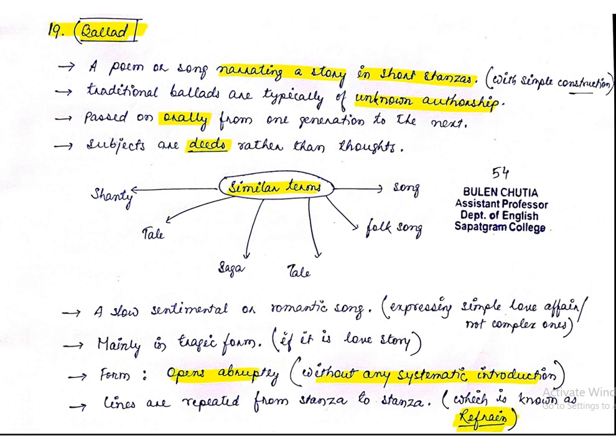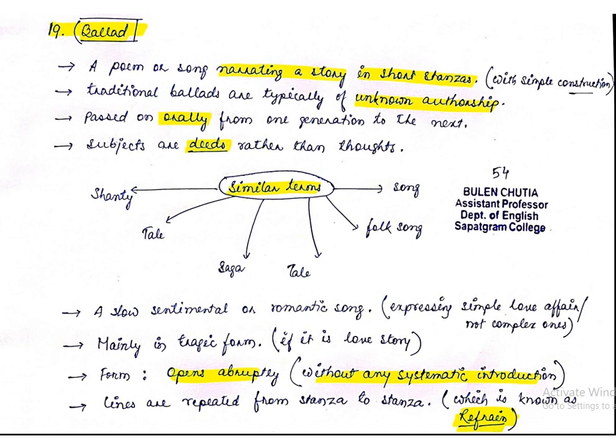Now coming to the form, it opens abruptly without any systematic introduction. That is, ballads are such kinds of poems or songs where there is no systematic introduction.